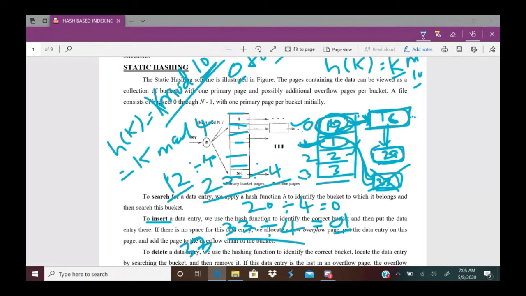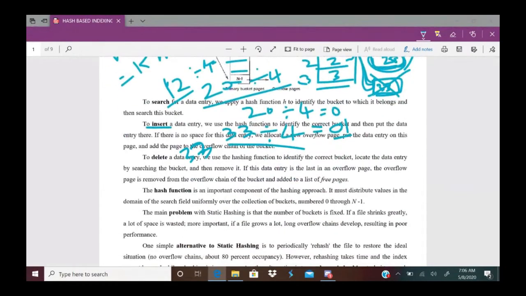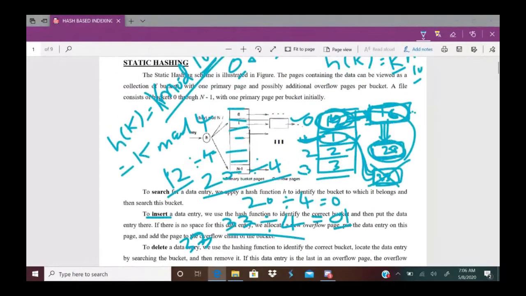This is an index record 12. After you insert 16, because place is not there, one more index record. Again place is not there, one more index record. Means it is creating a chain of index records. If it is a chain of index records, searching will take a lot of time. That is a problem with static hashing.